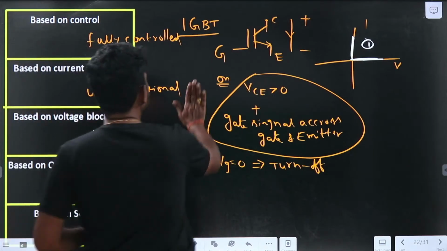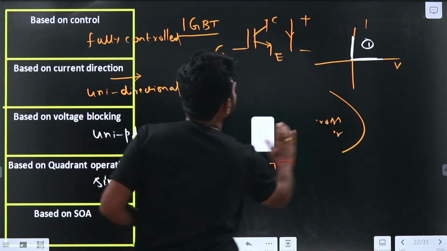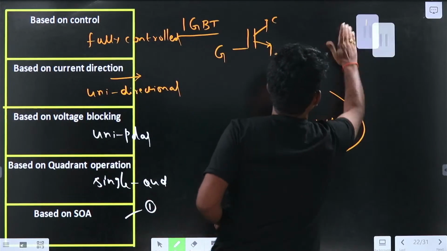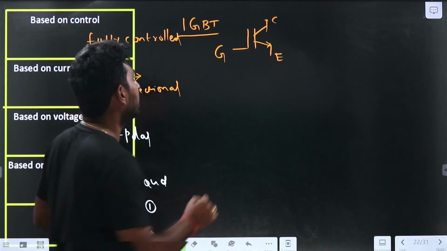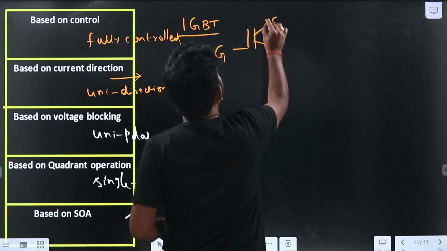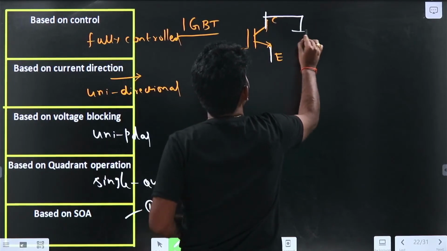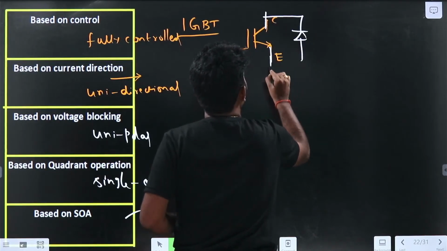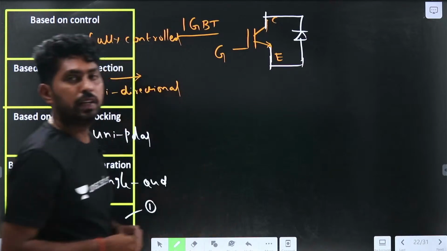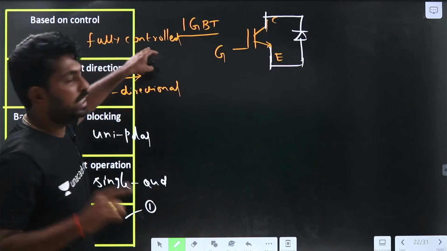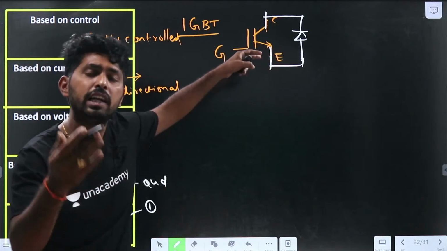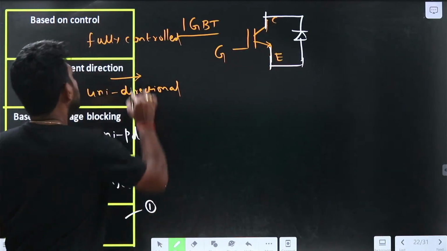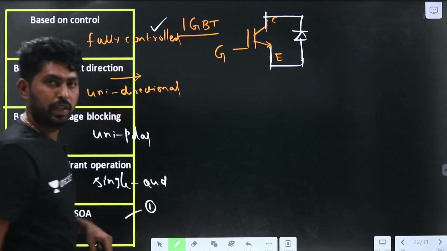Now let me take a parallel diode for the IGBT. We will see what happens. Under this condition, it is fully controlled, right? It is fully controlled because if I supply the gate signal, it will be in the on condition. If I remove the gate signal, it is in the off condition. So this will not change. It is fully controlled.